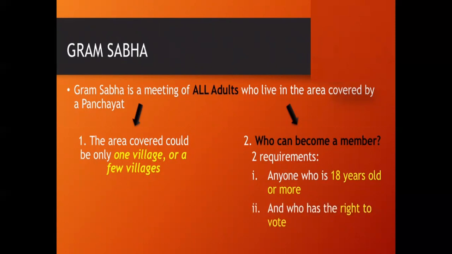There are two conditions in Gram Sabha. First, the area could have only one village or a few villages. Then who can become a member in that Gram Sabha? For that, two requirements are needed. One is anyone who is 18 years of age or more, and the other is that he or she should have the right to vote. So only he or she can become a member of this Gram Sabha.